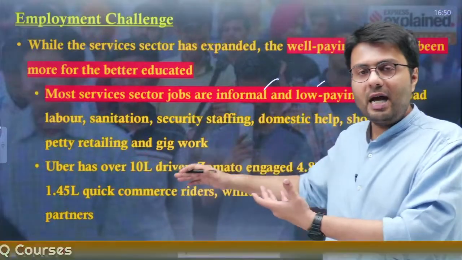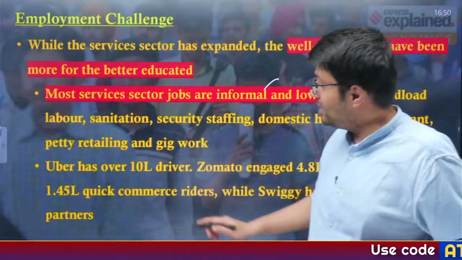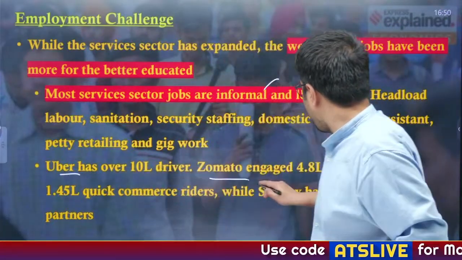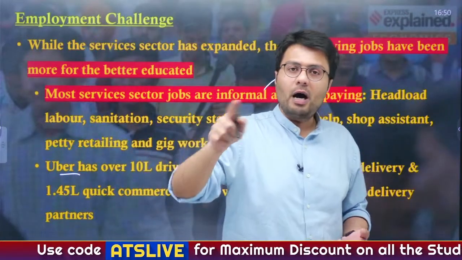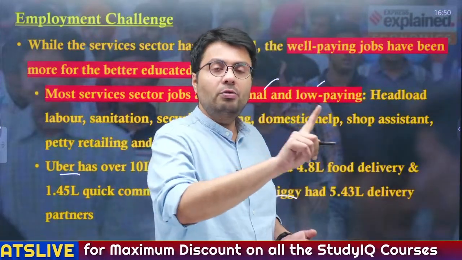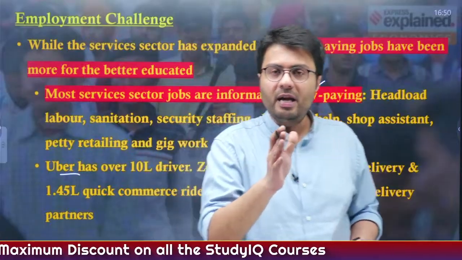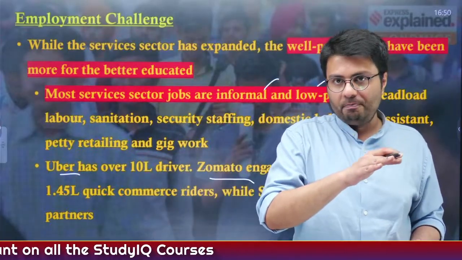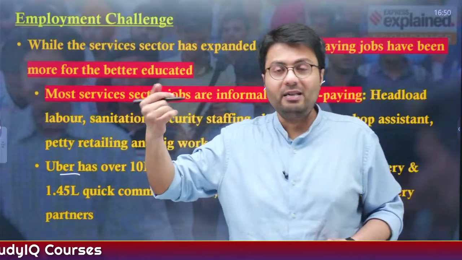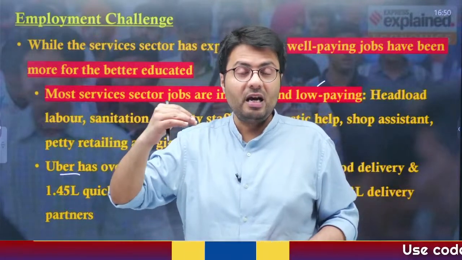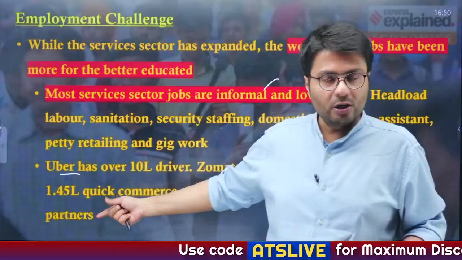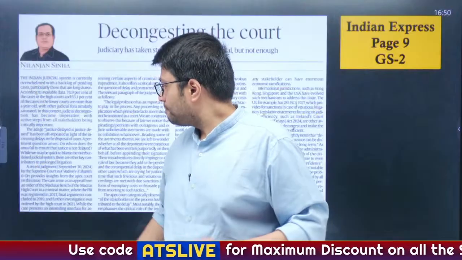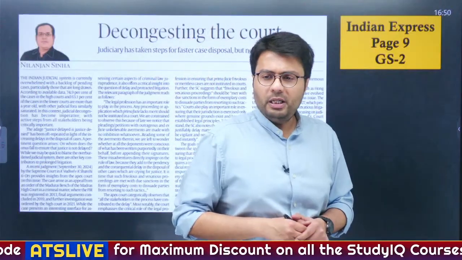Most important is that India's gig workers, especially those employed by Uber, Zomato, Swiggy, are high in number, and that is why these kinds of jobs are low paying. They do not have any access to social security benefits, and that is why they are quite vulnerable in general. Whereas the high paying jobs in the service sector, that is IT, banking, etc., are cornered by people who are highly educated and not these gig workers. Understood the difference?